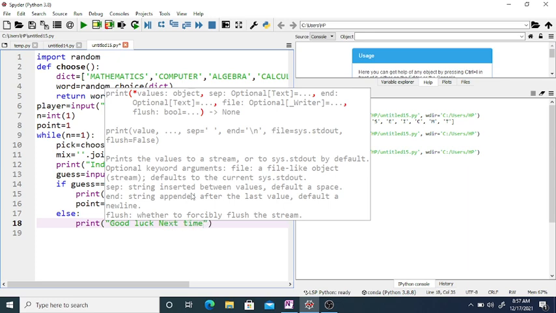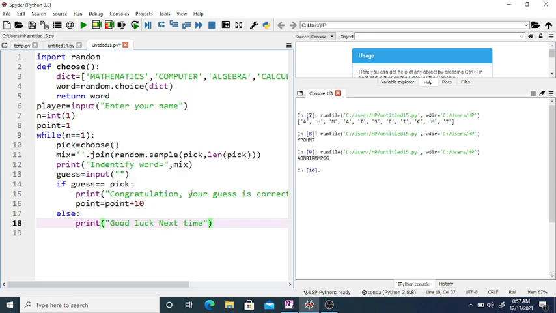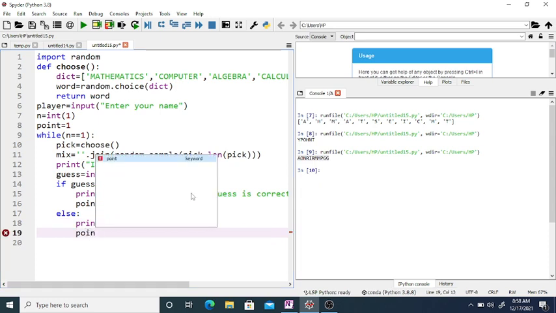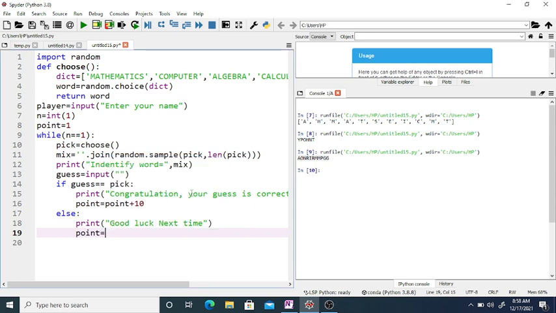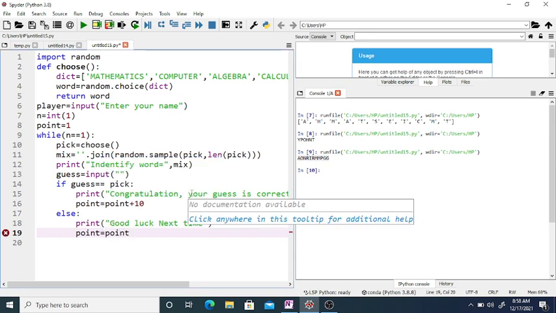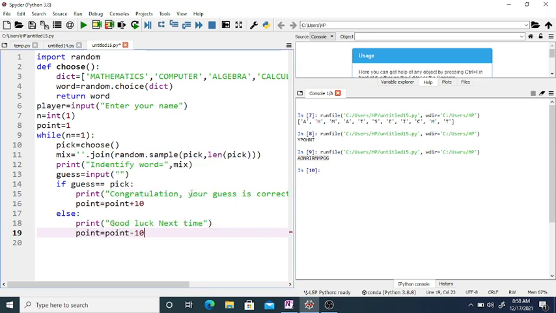Your answer is wrong, so in that case the player will lose 10 points: point minus 10. Okay.